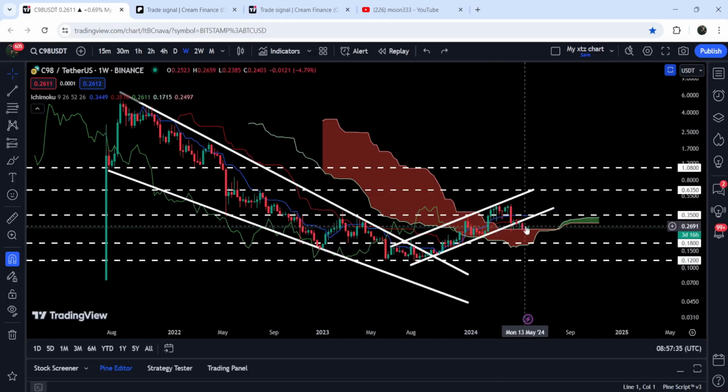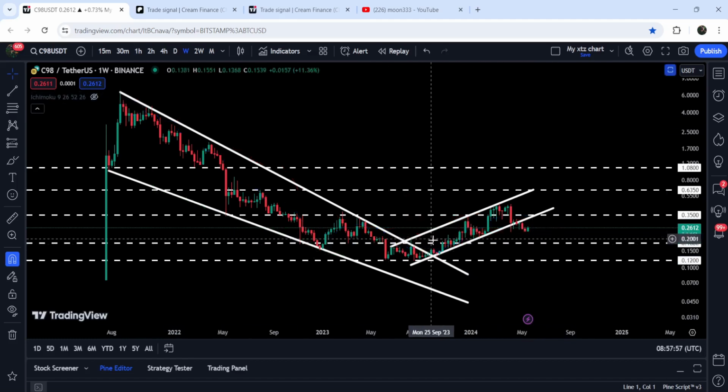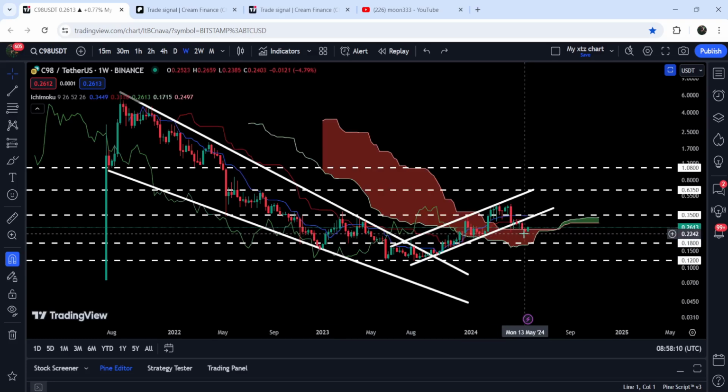resistance of the channel, the price dropped down, and now it is retesting the previous resistance of the Ichimoku bearish cloud, this red cloud, as support, and did not break down the upper bands and is still moving above the upper bands of the cloud. If it breaks down the upper bands, then it can drop down to the lower bands of the Ichimoku bearish cloud. At the same time, it will also be testing this long-term support of 18 cents that was previously working as a support here, resistance here, and support here. And again, it can work as a strong support. So far, so good. We have this support of Ichimoku, the upper bands of the Ichimoku bearish cloud.